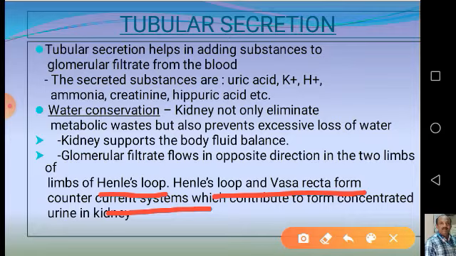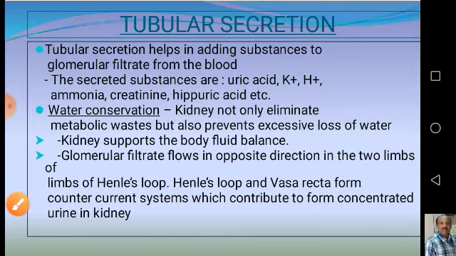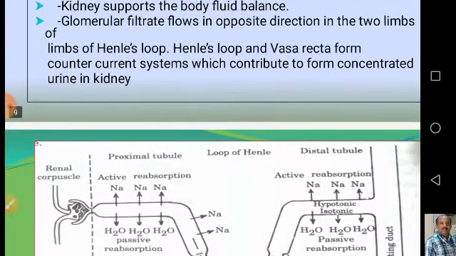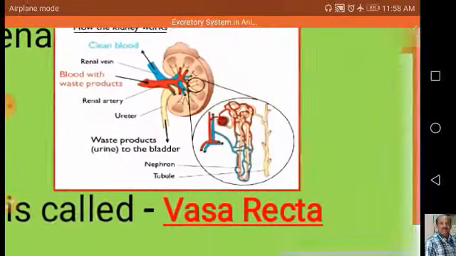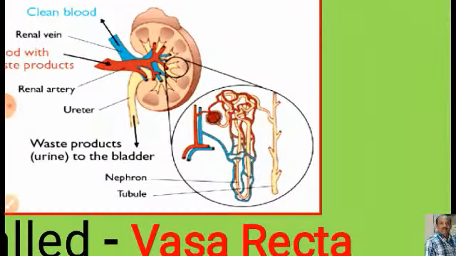What is this counter current system? This counter current multiplier theory was proposed by Wirz and Bray, and this theory explains the formation of concentrated urine. Let us see the figure again here. So closely observe the figure.